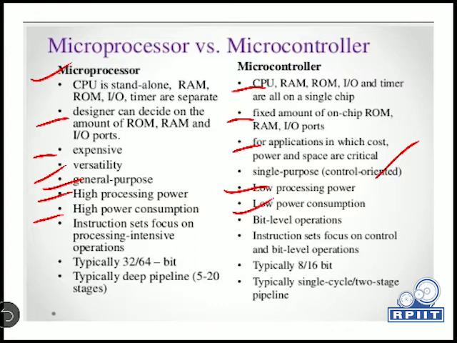In a microprocessor, the instruction set focuses on processing intensive operations, but in the case of a microcontroller, we always follow bit level operations. The instruction set focuses only on control and bit level operations. Microprocessors are available with 32, 64, 128 bit nowadays, and typically a microcontroller is 8 bit and 16 bit. And last, typically a deep pipeline of 5 to 20 stages we always follow in a microprocessor, whereas in a microcontroller we follow a single cycle, 2-stage pipelining design.